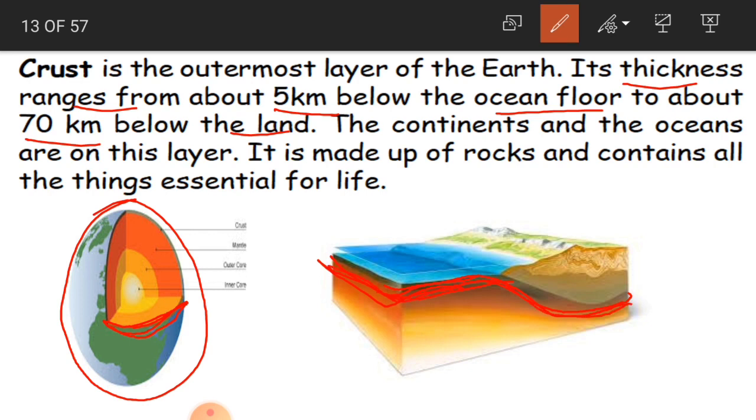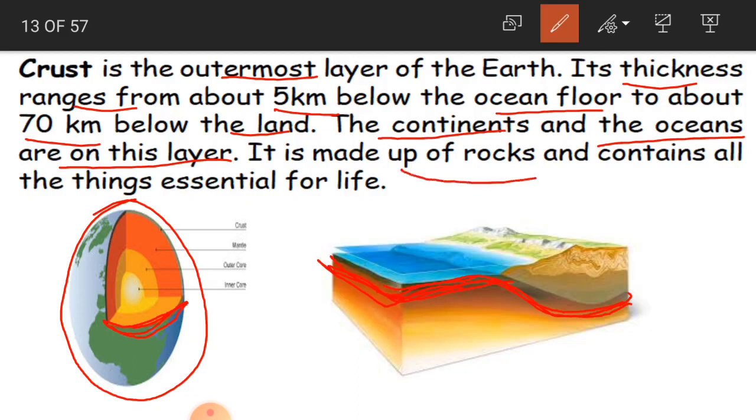Okay children, and the continents and the oceans are on this layer. So what are on the layer? The continents. How many continents do we have? We have 7 continents: Asia, Europe, Australia, Antarctica, all these continents, and the oceans. We have 5 oceans: Pacific, Indian, Antarctic Ocean, and so on. So they are all on this layer. Clear children? Because this is the outermost layer of the earth, the continents and oceans are on this layer.